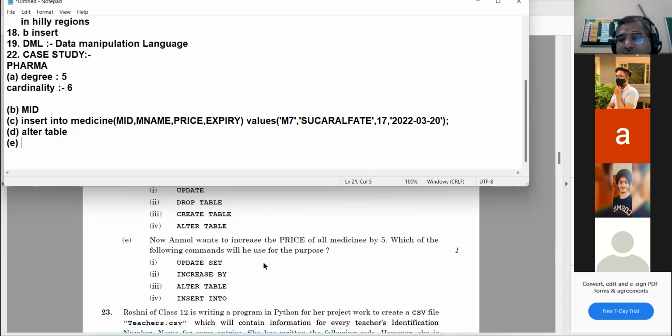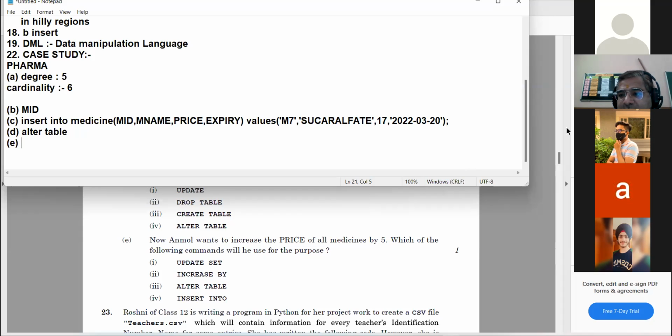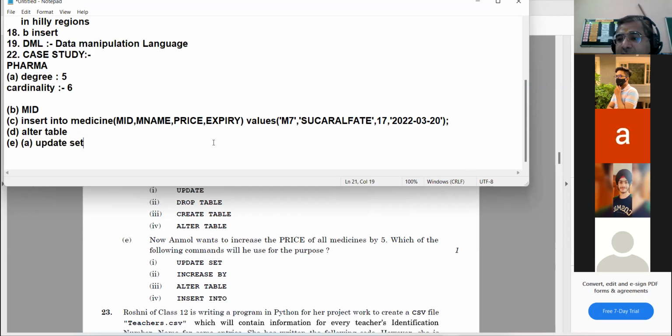Which command you will opt? Yes, Abhishek. Sir, update. Yes, it is A option, update. Okay. When you want to make changes in the columns or table, alter table. When you want to make changes in the record or row, that is update. Right? Good.